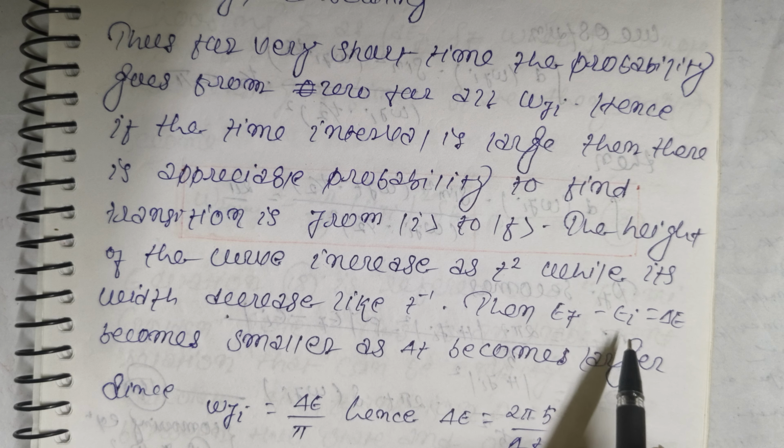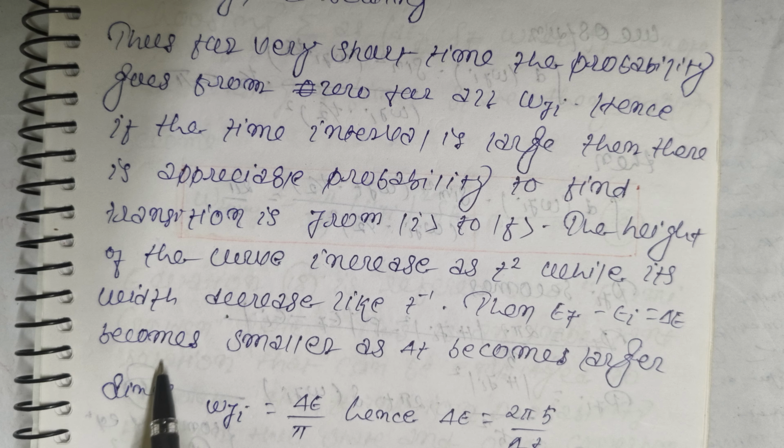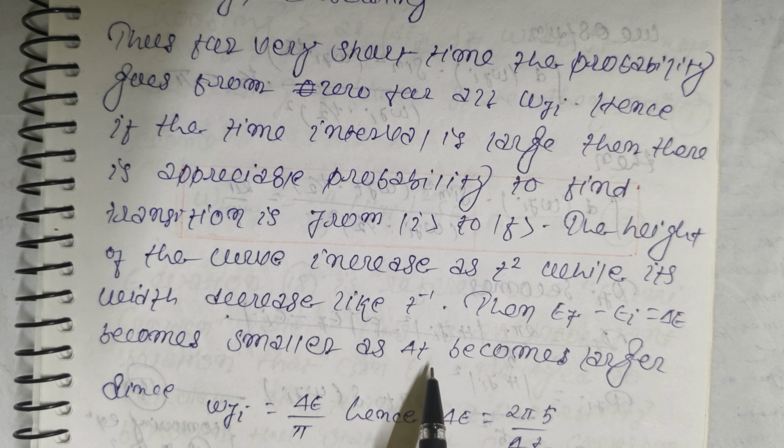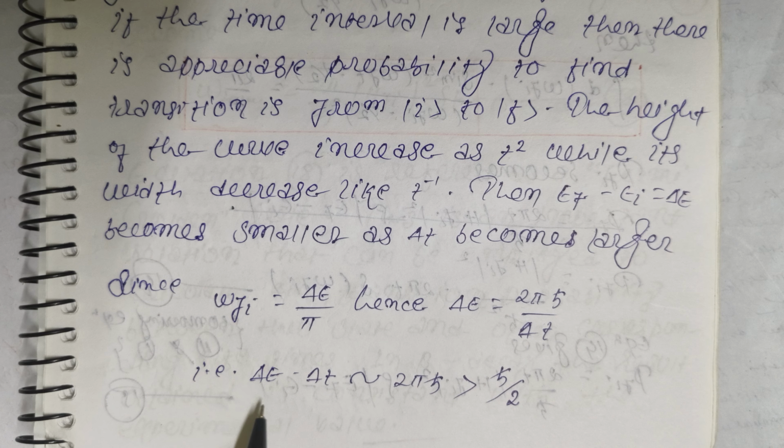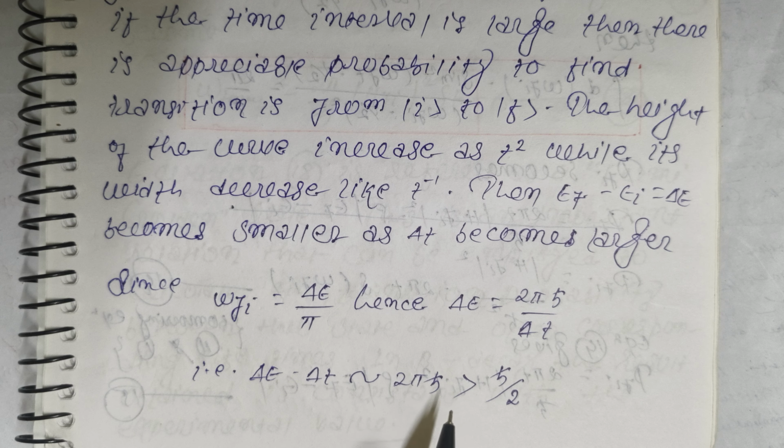Then E_f minus E_i is equal to delta E becomes smaller as delta t becomes larger, since W_fi is equal to delta E by h cross. Hence, delta E is equal to 2 pi h cross by delta t. That is, delta E delta t is equal to 2 pi h cross, that is h by 2 pi.